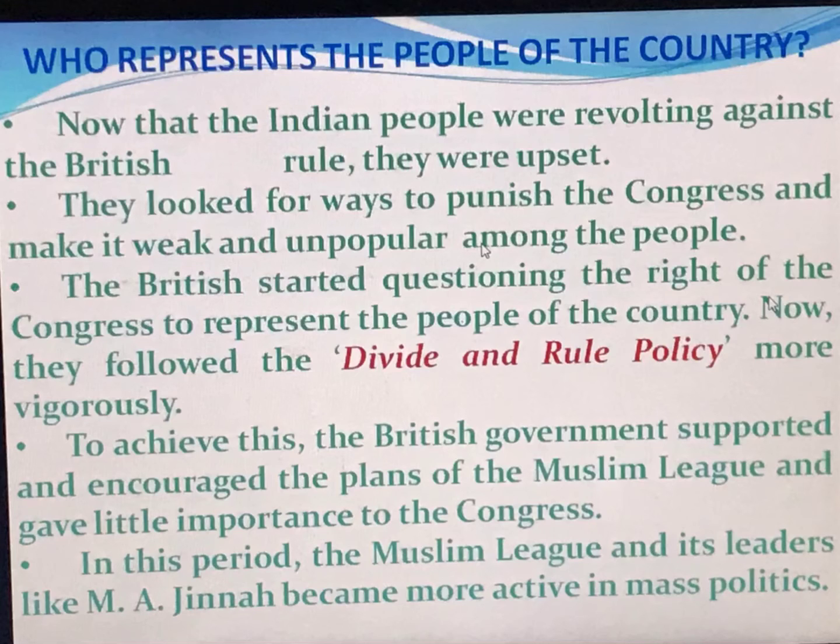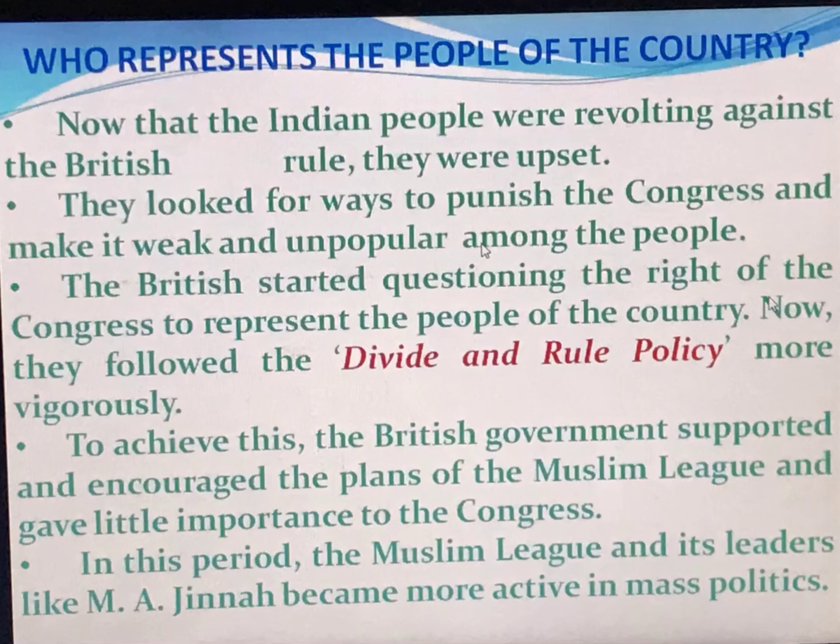So let's see. To achieve this, the British government supported and encouraged the plans of the Muslim League and gave little importance to the Congress. From the beginning, the British did not support the Congress because it was not representing the whole country, especially the Muslims.